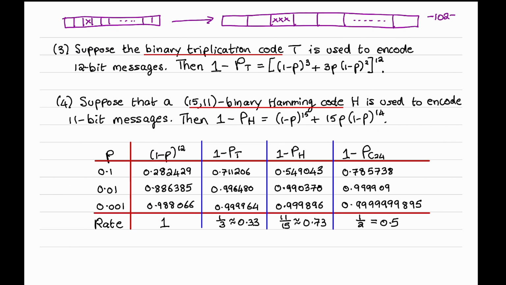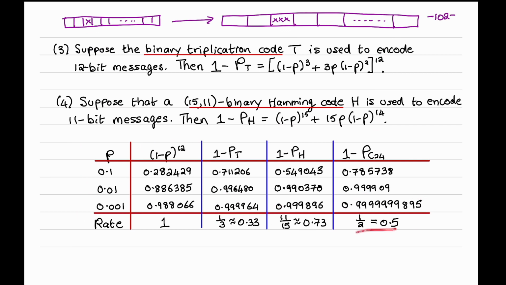The triplication code has reliability 0.999964, which means 99.9964% of all code words are decoded correctly. The Hamming code has similar reliability as the triplication code. C24 has much better reliability than the Hamming code or the triplication code. The rate of C24 is 1/2, which is better than the rate of the binary triplication code, even though C24 has much better reliability.